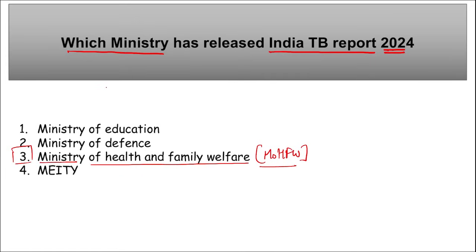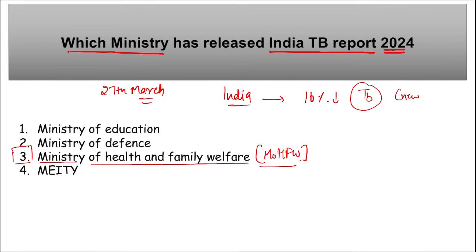This report was released on 27th of March, right? And here in this report, it stated that India saw a decline of 16% in the incidence of TB cases, right? That is the new cases per year. Correct. So 16% reduction in the new TB cases, new tuberculosis cases.